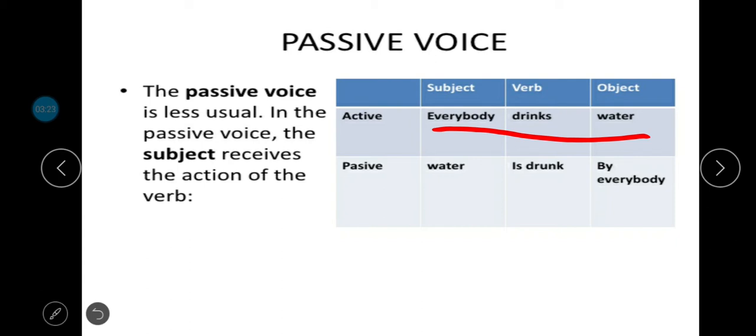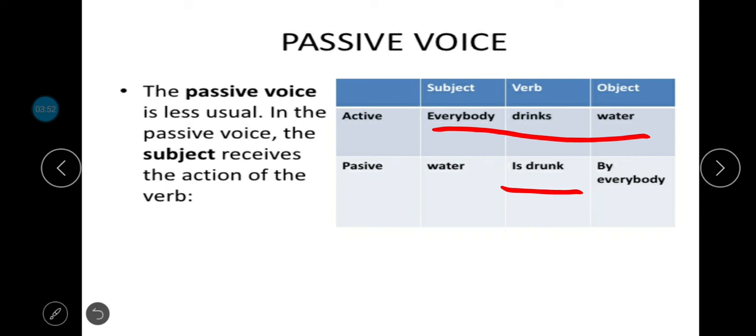But when we transform it into passive voice, it is changed as water is drunk by everybody. Children, the verb is denoted with the help of a helping verb, and drinks is changed into the third form of the verb, which we have already studied as the past participle.